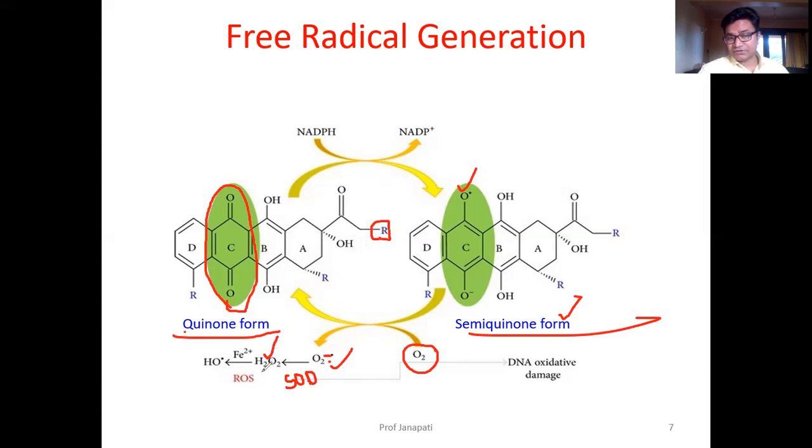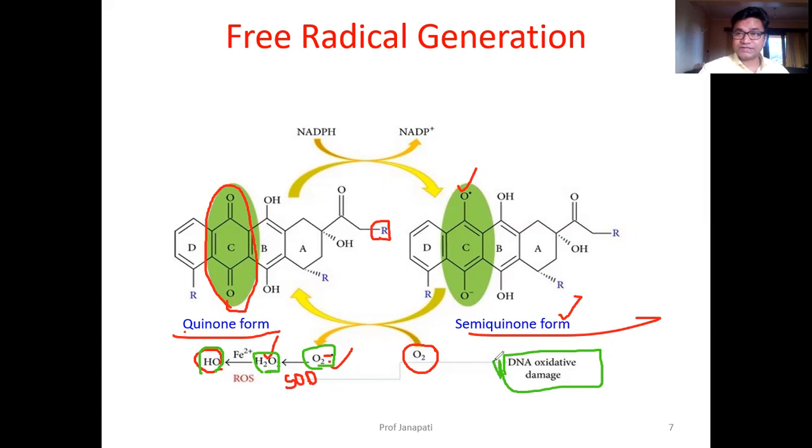This hydrogen peroxide will react with the ferrous form of iron and convert to the hydroxyl free radical. Hydroxyl radical, hydrogen peroxide, and superoxide are free radicals. These free radicals will damage the DNA molecule.